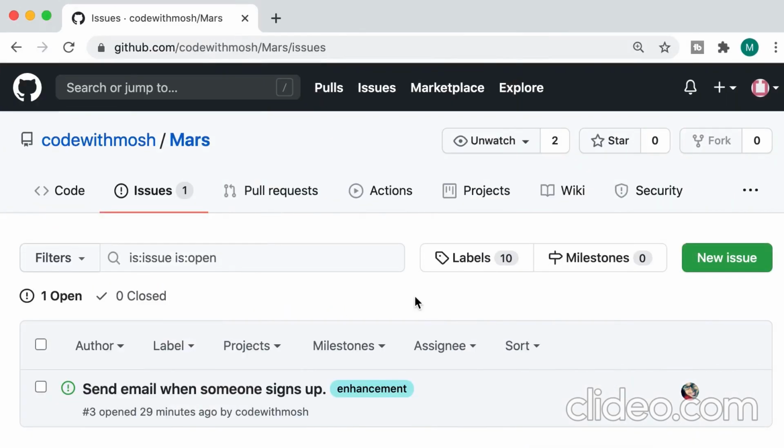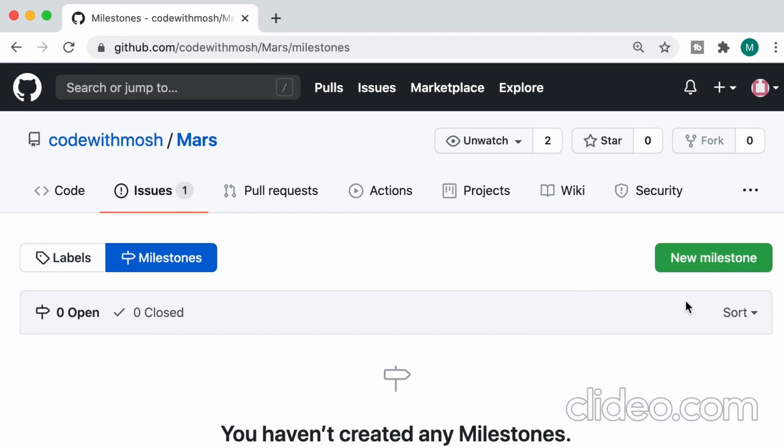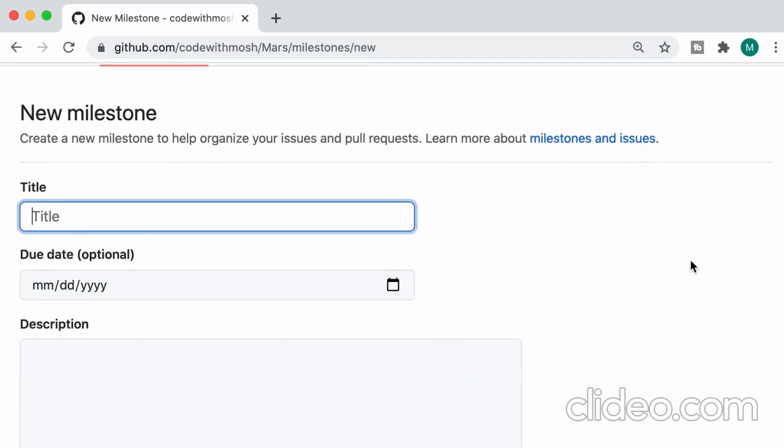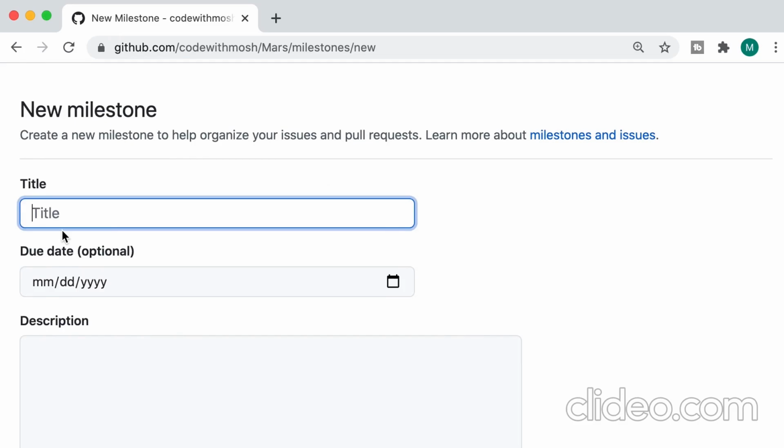Now let's talk about milestones. We use milestones to track the progress of various issues. So we can add a bunch of issues to a milestone and then see how much we have progressed in that milestone. So here on the Issues tab, we go to Milestones and create a new milestone. We give it a title. This can be anything that is meaningful to the team. For example, if you're working on version 2 of our software, the title can be 2.0.0.